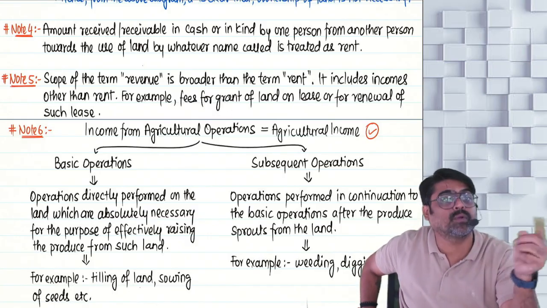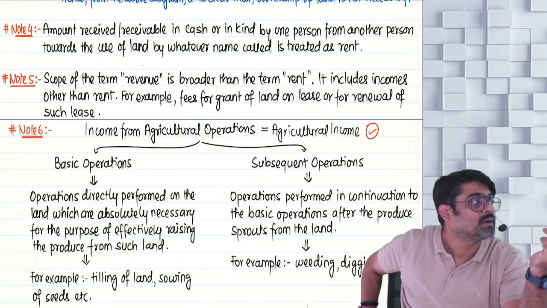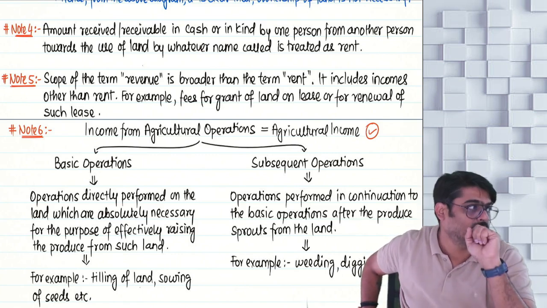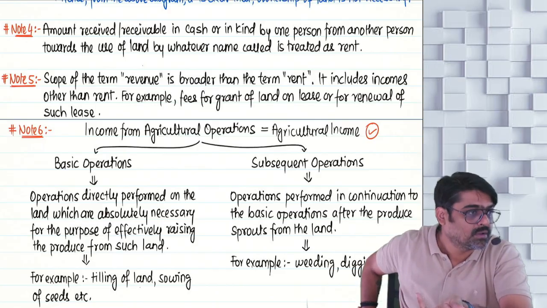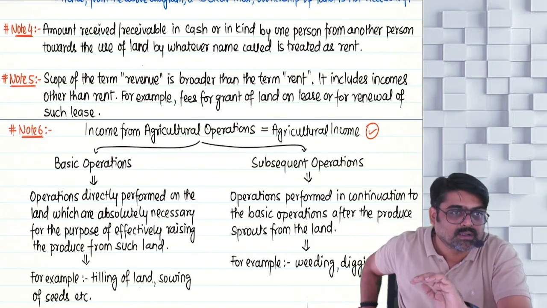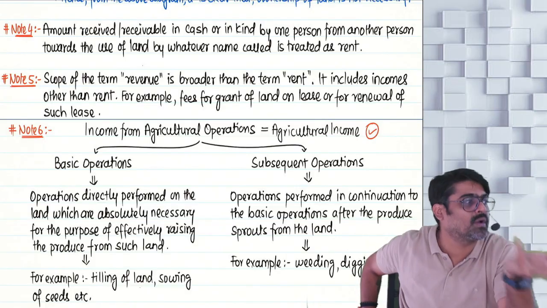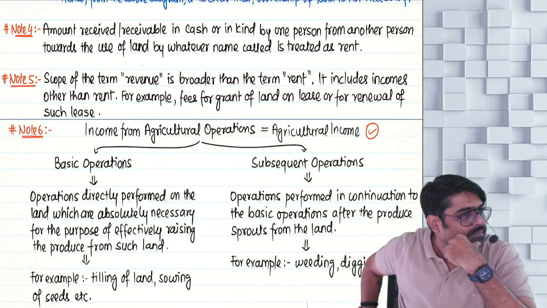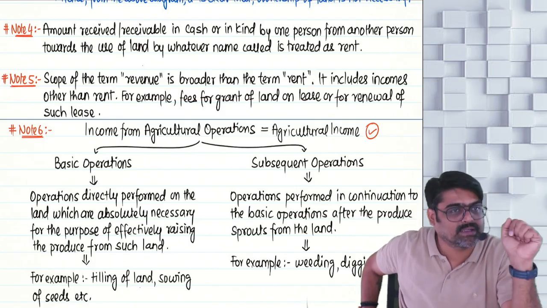Are you getting that amount in the form of monthly payments? No. You have received a lump sum, a single amount. Yes, that is nothing but revenue. But that is revenue for the use of your land only, no? So it is as good as rent only. But since it is received as a lump sum amount, as a single amount, you cannot call it rent. You call it revenue, but it is only for the use of your land. Understanding? So even this will be treated as your agricultural income.